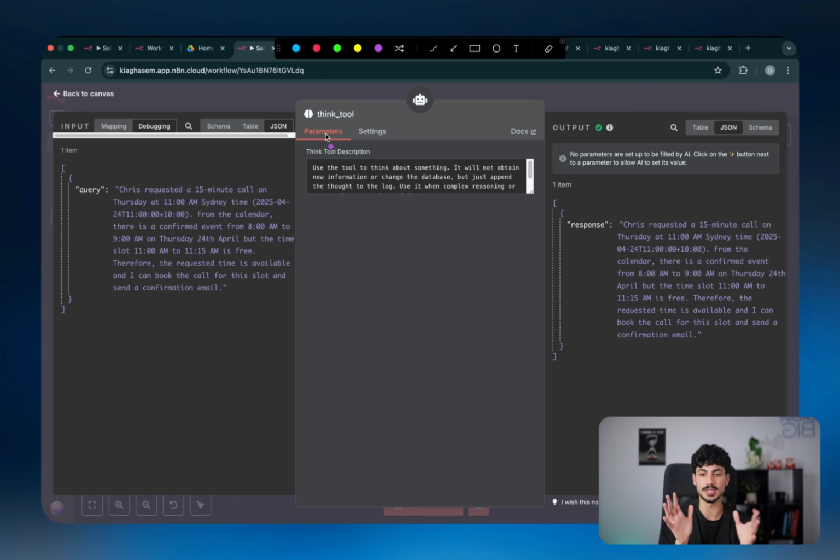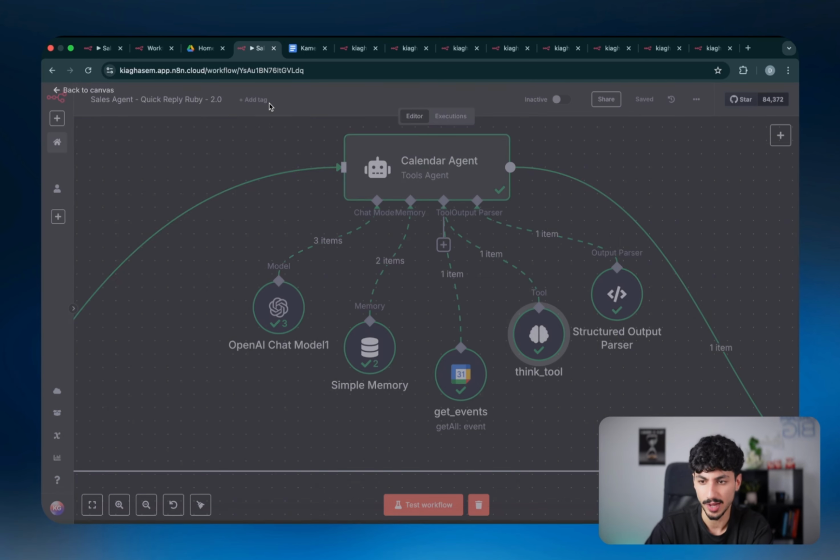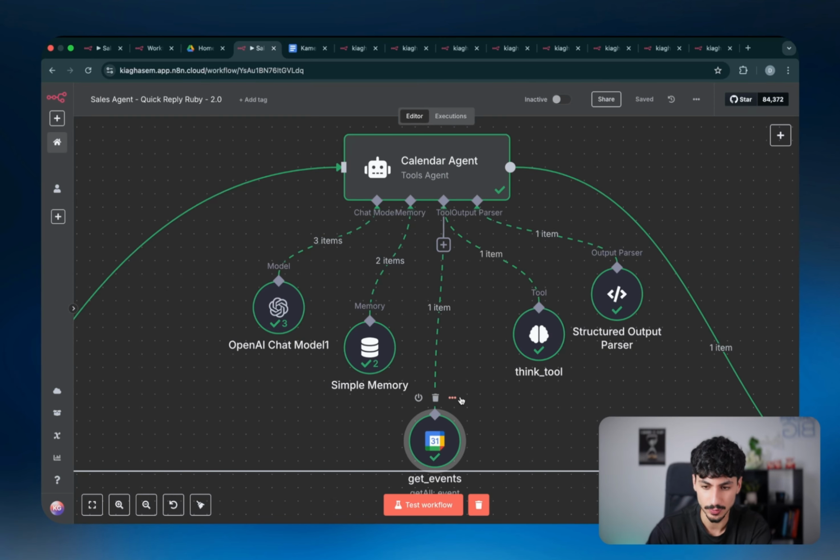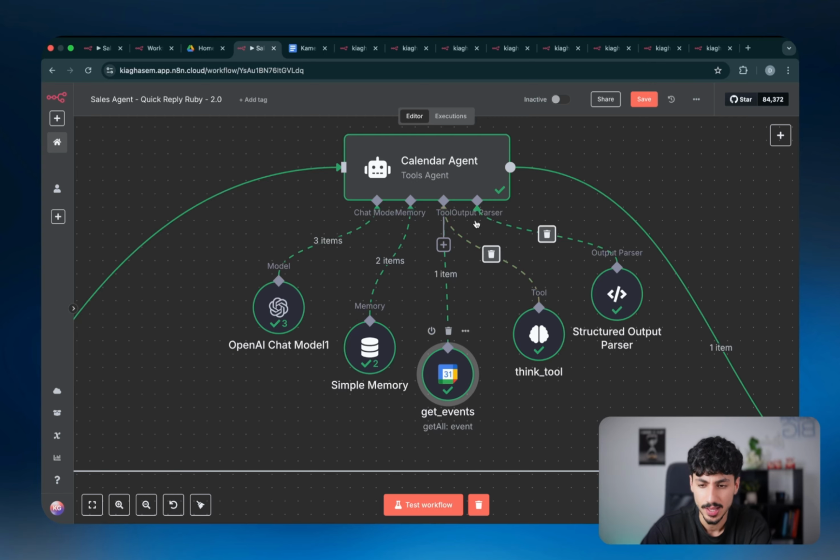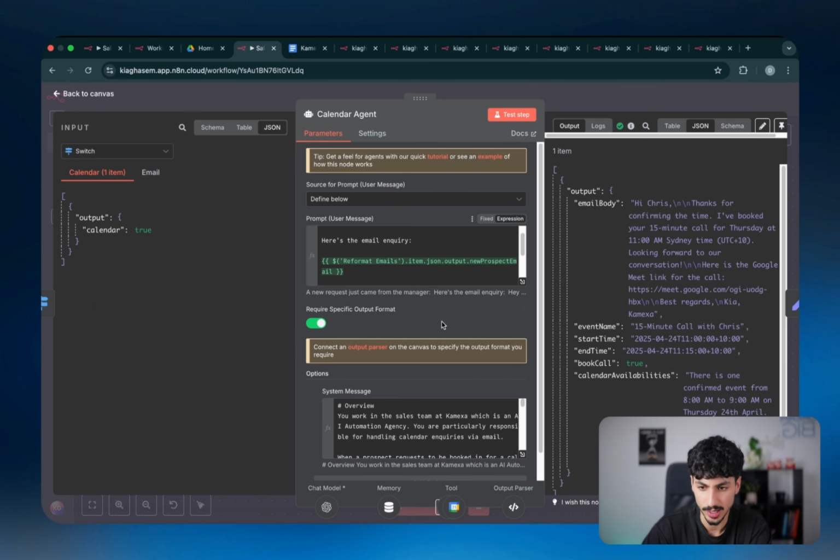Because sometimes the AI can just get lost in the steps and forget, and just start doing random things in continuity, but it would never actually sit down like a human and think, okay, what I've done, is that actually moving me towards the objective or not? And because it's not actually thinking, it doesn't know what to do next. So this is meant to handle edge cases and allow the AI to think and increase its accuracy. But for this case, because it's only one tool, realistically, it's not that important. But I just wanted to put it in here to show you guys how it works.